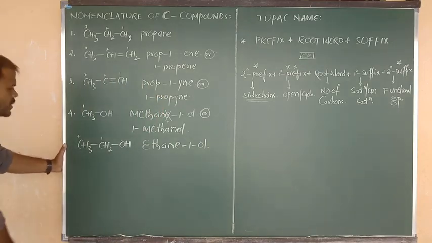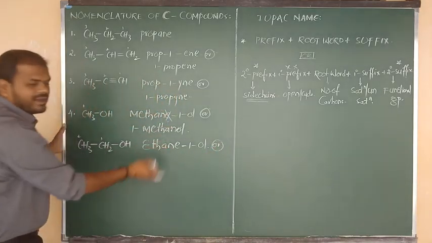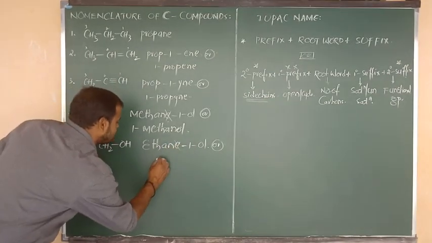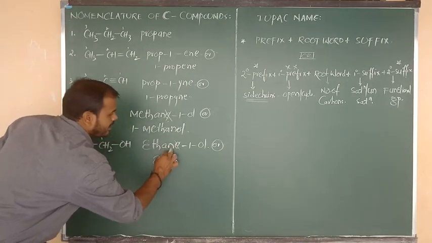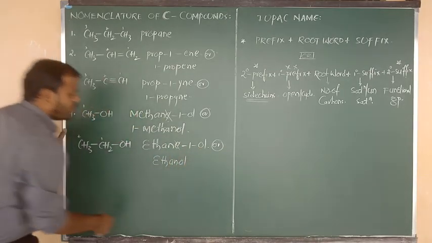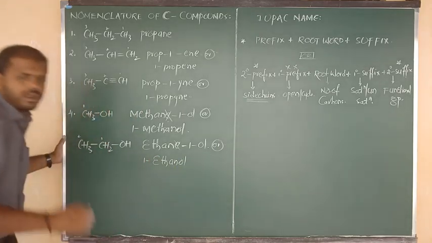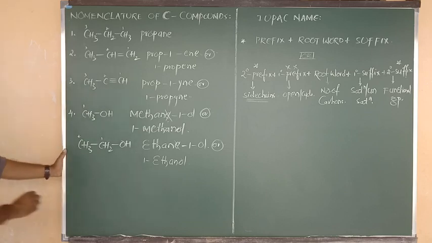Good. And also we can write the short name. When we write in short form, that E is going to be cancelled. So simply what we can write: ethan, and after n it is connected to ol. Simply we can say ethanol. If you want, you can write 1 ethanol as you wish. Another example I want to tell you.